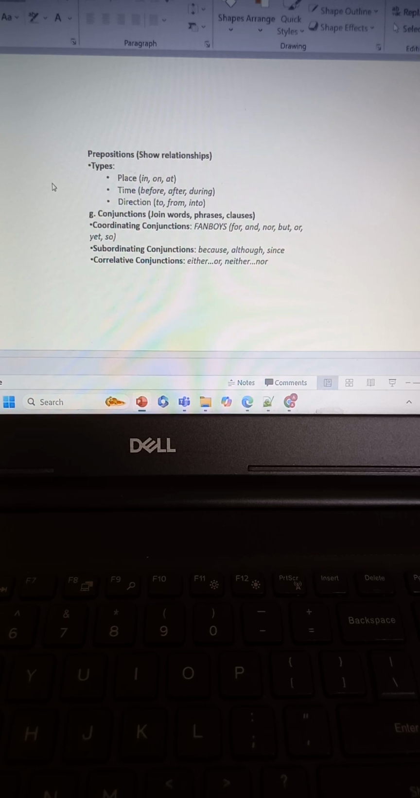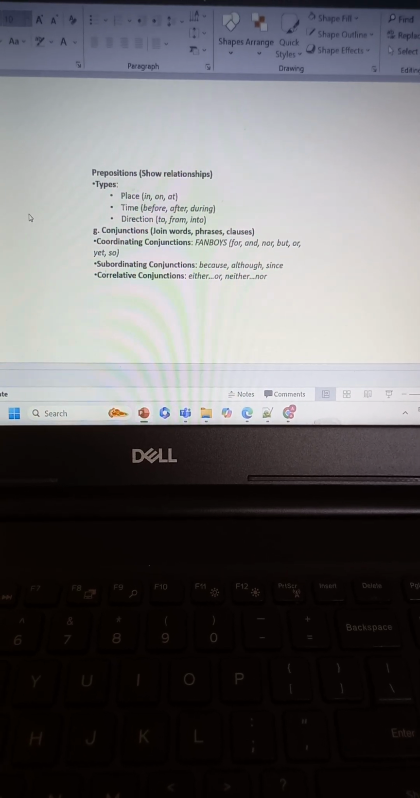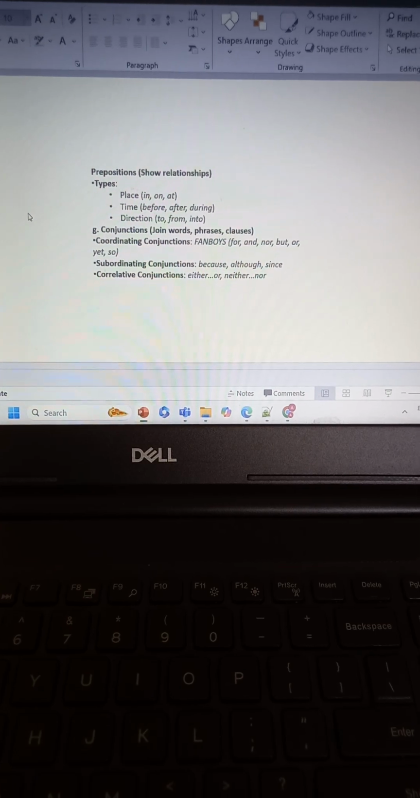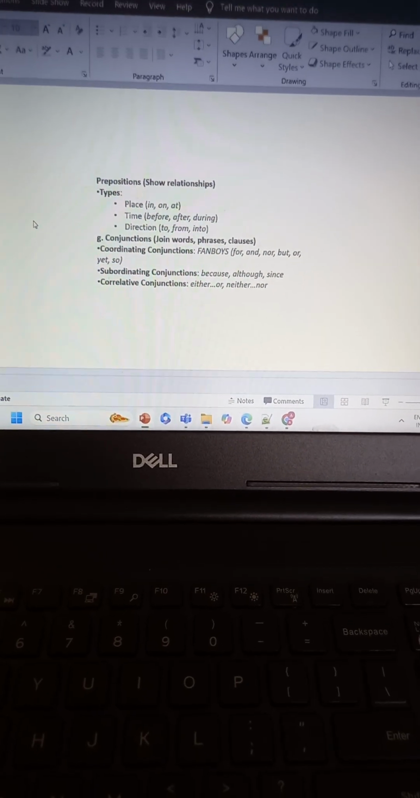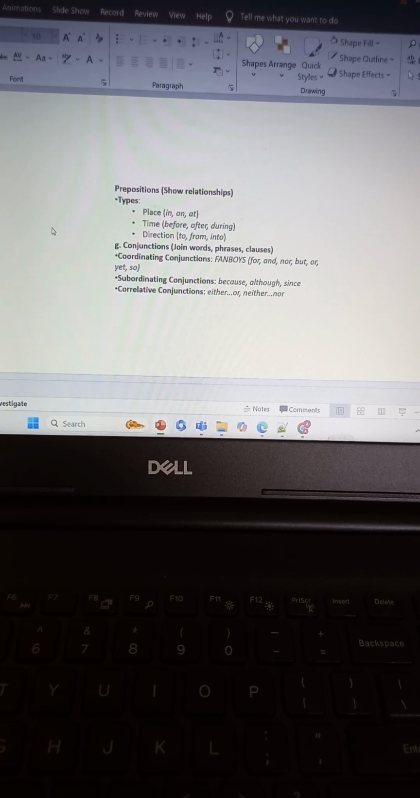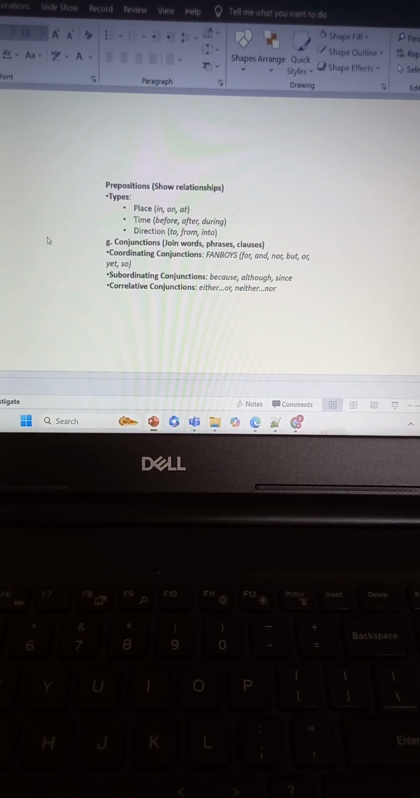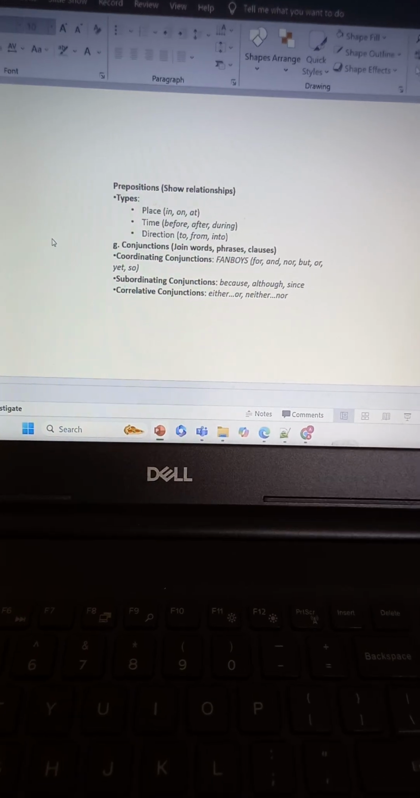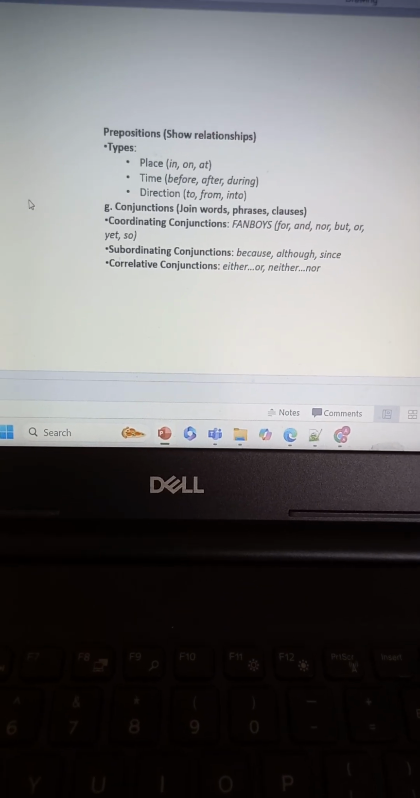Preposition, right? So this is very important. Place, if we say in, on, and at; basically time: before, after, during. I'll discuss where we can use in, on, and at, and if it's direction, to, from, and into. So I have divided it into different parts.